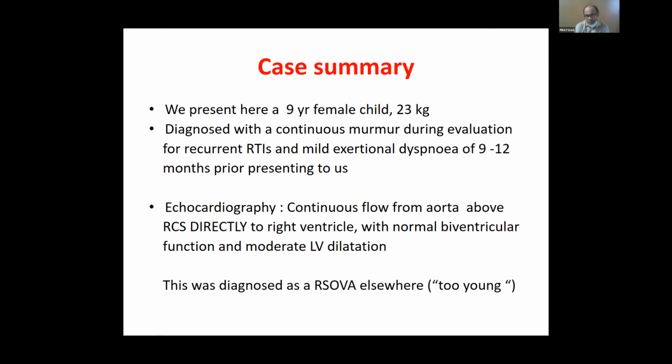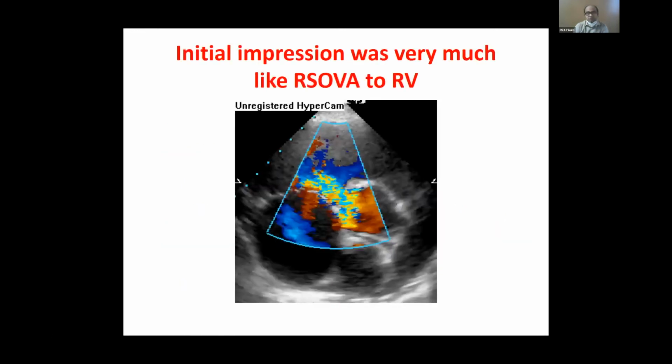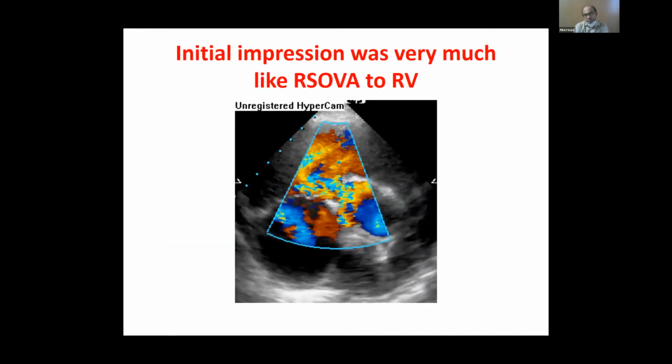I'll show the echo images as we go along. The biventricular function was normal. There was moderate LV dilatation. She had been diagnosed as an RSOVA elsewhere, but we thought, considering the age of the child, that she was too young for this diagnosis. The initial impression was very much like an RSOVA to the RV.